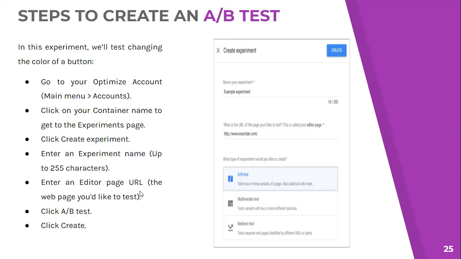As we click on this, we get another page where we have to enter the experiment name. It could be anything up to 25 characters. Here, we can have this experiment name as changing the add to cart button. Then we have to click on A/B test and click create. So this will initiate our A/B test.